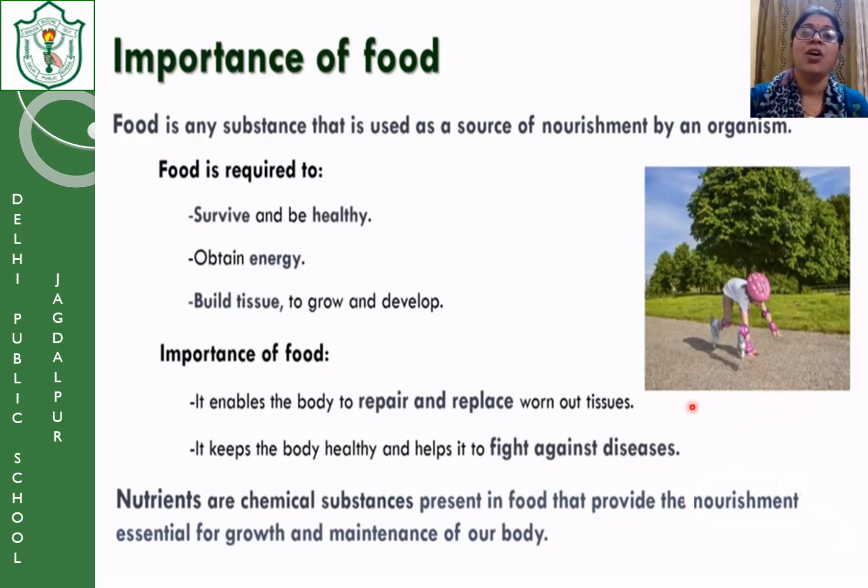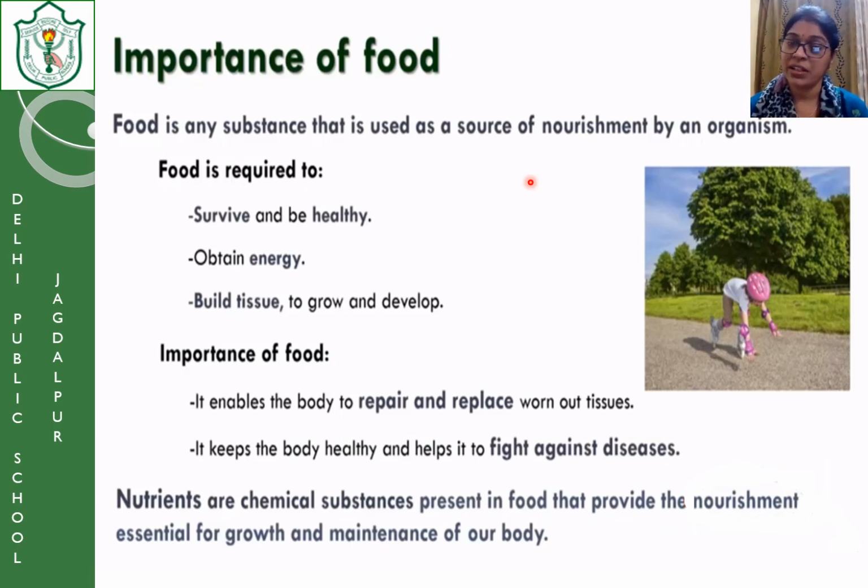Just write this definition in your notebook. Food is any substance that is used as a source of nourishment by an organism. The word nourishment here is very important. Nourishment means it supplies important components to our body that help it in different ways.